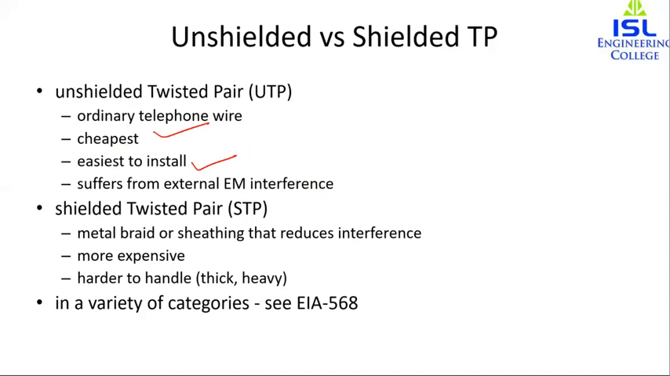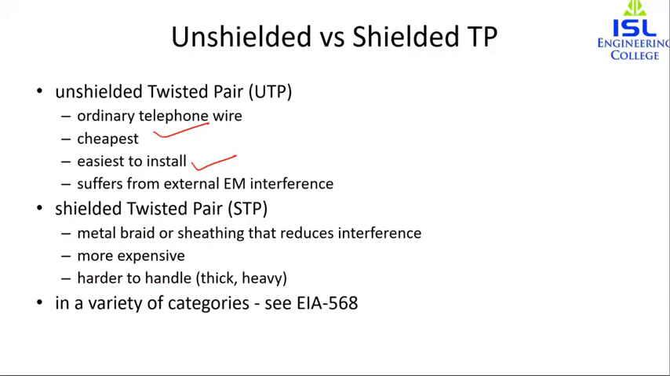Now the next is shielded twisted pair. Shielded twisted pair is basically to improve the characteristics of the unshielded twisted pair. It came into existence, and what it does is it provides a metal braid, or some kind of protection, that reduces the interference. So the shielded twisted pair provides better performance at higher data rates. Compared to unshielded, it provides better performance, but it is more expensive and more difficult to work with. It is harder to handle because it is thick and heavy because of the metal braid.